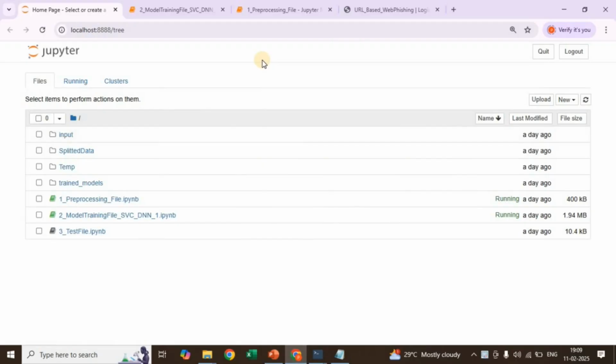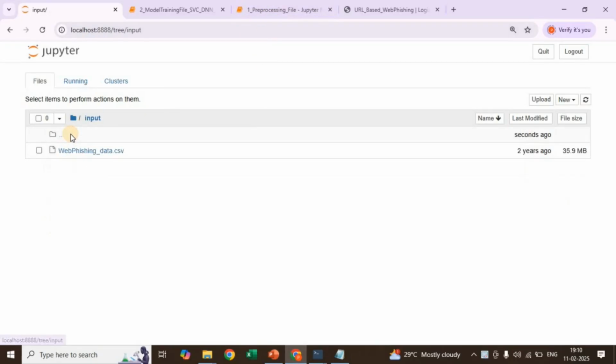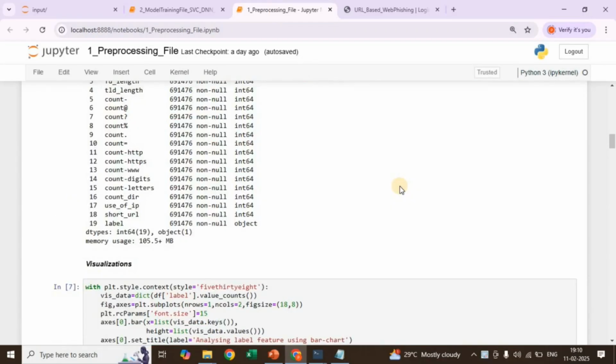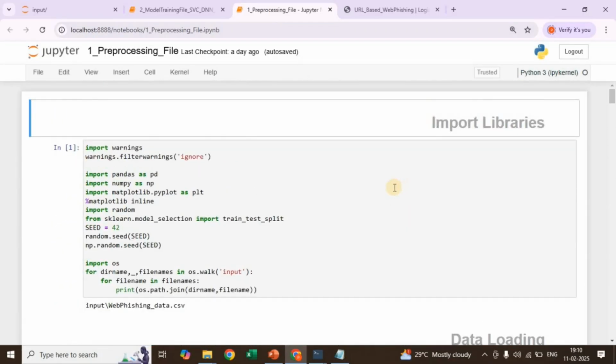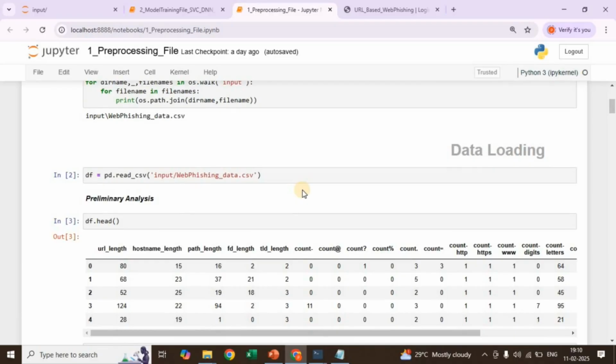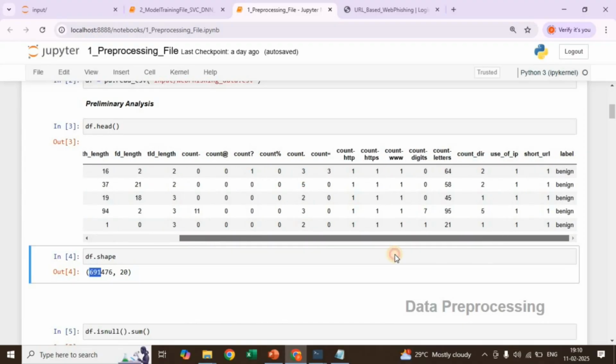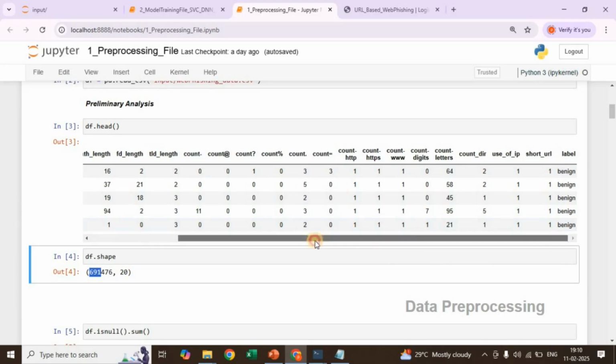In the backend code, we have two files. This is the input: the phishing website dataset will be there. We have a pre-processing file. In the pre-processing file, this is the dataset collected from a reputed website source. Totally, how many records are there? Nearly 691,000 records approximately, with 20 attributes. The last one is the label, and the remaining 19 are features.